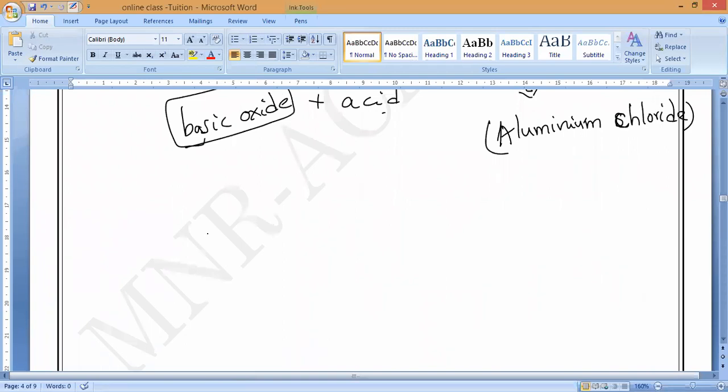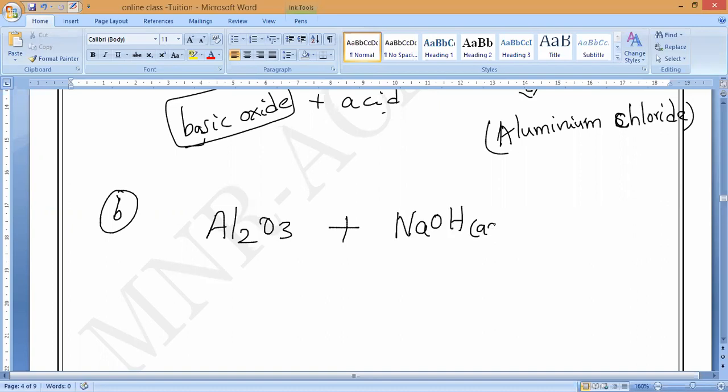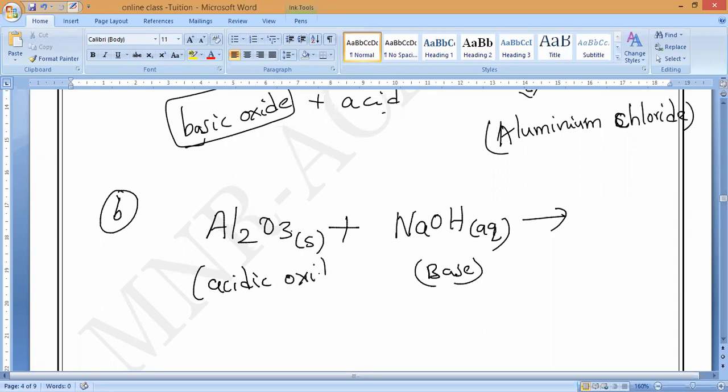Now let us take another reaction, second reaction B. Al2O3 reacting with the base sodium hydroxide. Now you tell me, guys, what is the reaction? This is called a base. Now with a base, aluminium oxide acts as a what? Acidic oxide. Acidic oxide plus base will form what? Please tell me.